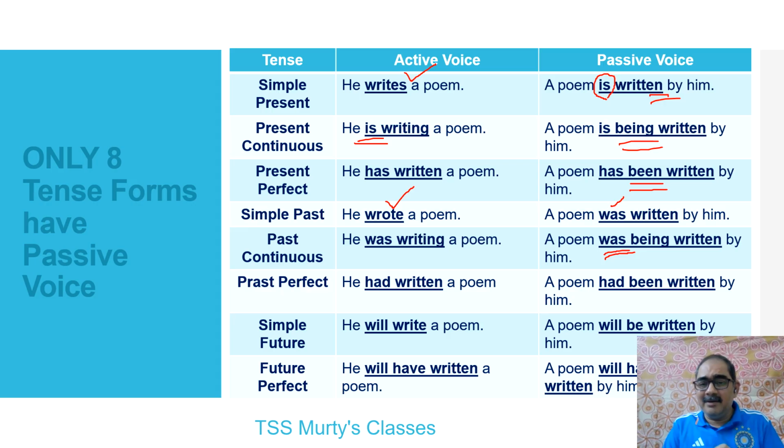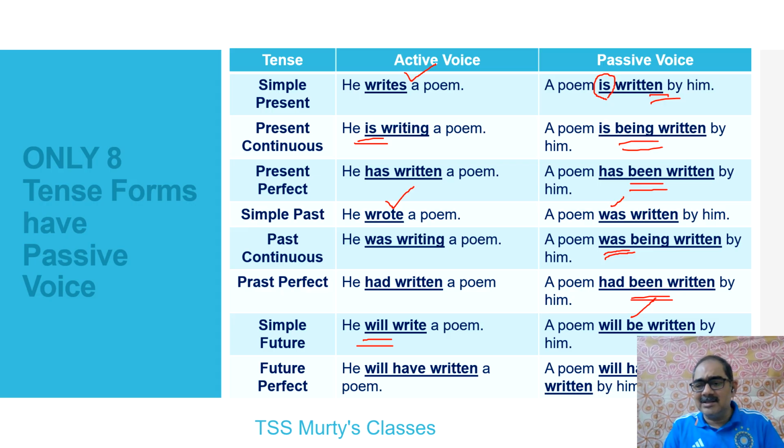As you move on, we said perfect tense, that is past perfect tense. So when you go with that, you have seen been is used here. Then in future we use will, and hence we are going with the be form directly used here. As you go into future perfect tense, you can see that will have written is a future perfect tense, and hence been is used here.